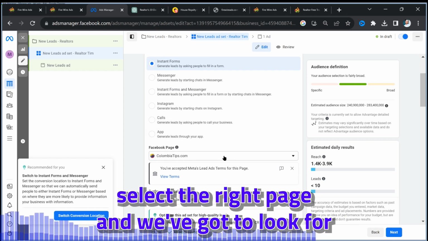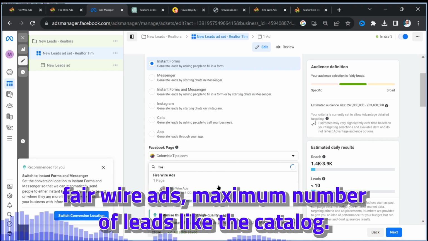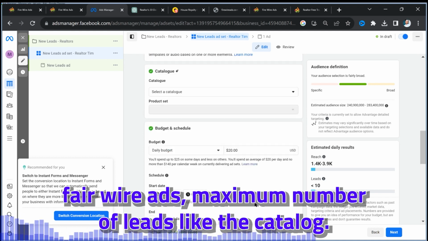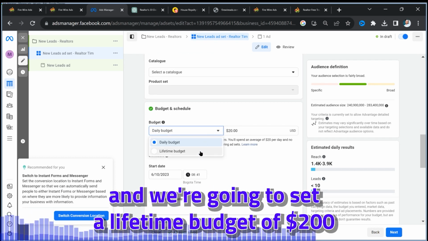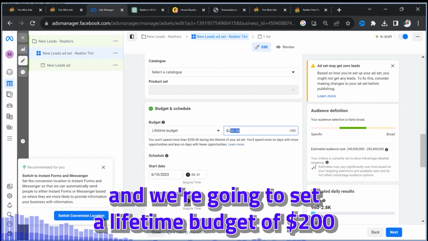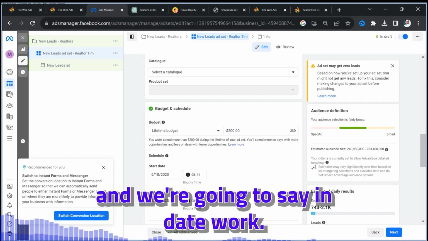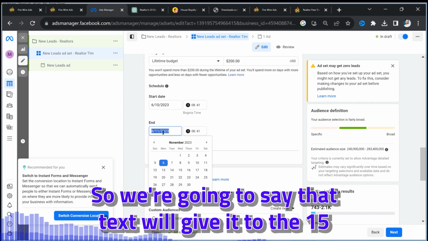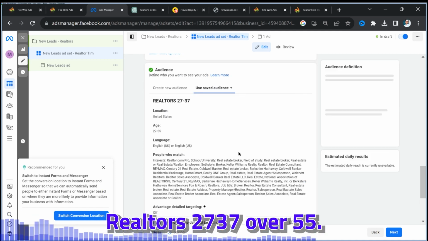And then we're gonna select the right page, and we've got to look for Fairwire ads, maximum number of leads, like the catalog if we had Shopify or WooCommerce. We're gonna set a lifetime budget of $200 so that we can schedule a time for these to run, and we're gonna say end date the 6th, we'll give it to the 15th, about $25 a day.